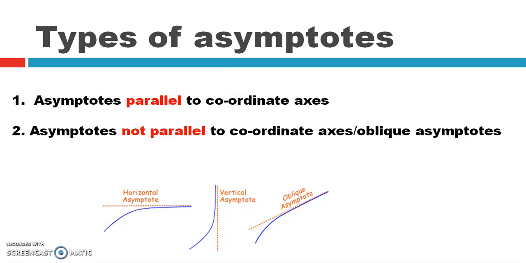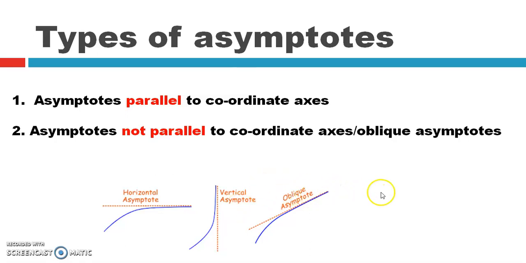The asymptote parallel to the x-axis is called a horizontal asymptote, and the asymptote parallel to the y-axis is called a vertical asymptote. If an asymptote is neither parallel to the x-axis nor to the y-axis, it is considered an oblique asymptote. Please remember, my dear students, horizontal and vertical asymptotes come under asymptotes parallel to the coordinate axis, and oblique asymptotes come under asymptotes not parallel to the coordinate axis.